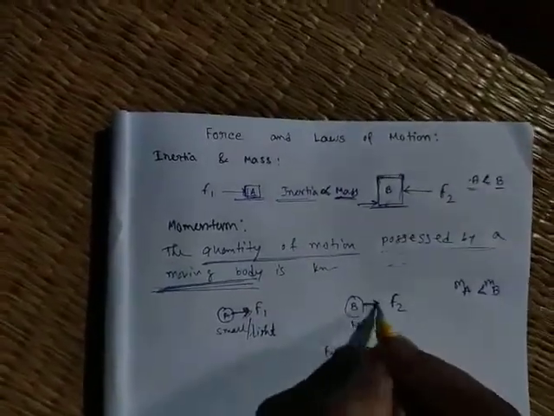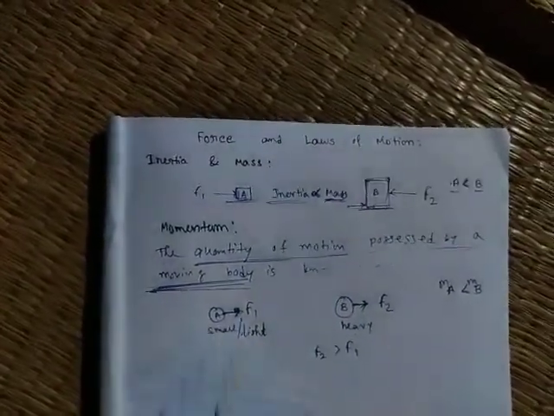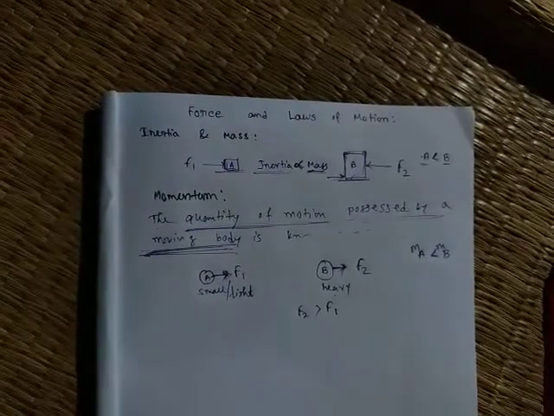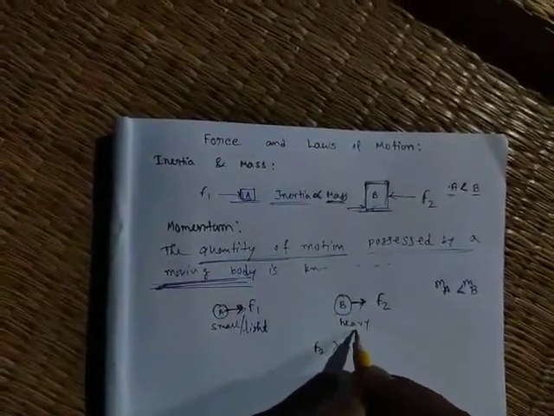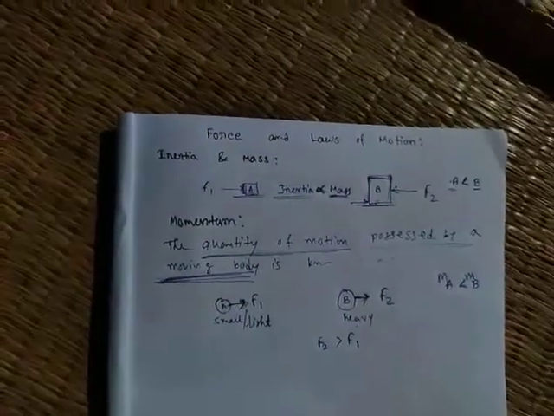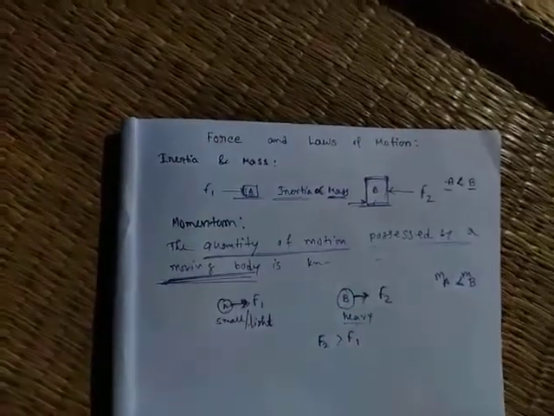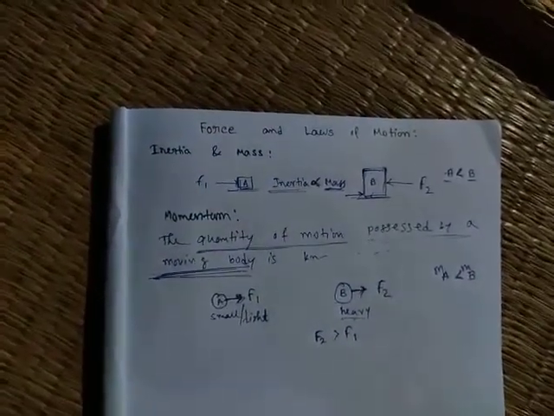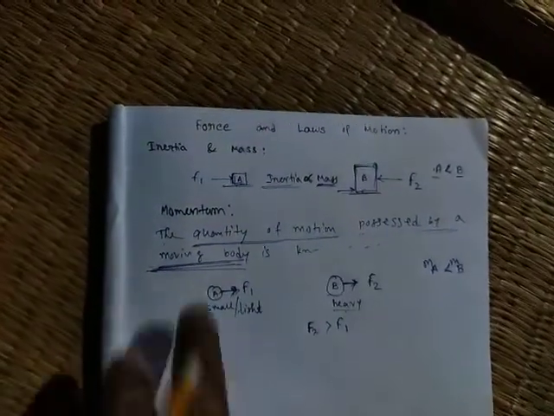We need more force to stop the heavier object than the lighter object. That means we can say for the heavier object the quantity of motion is greater than for the lighter object.